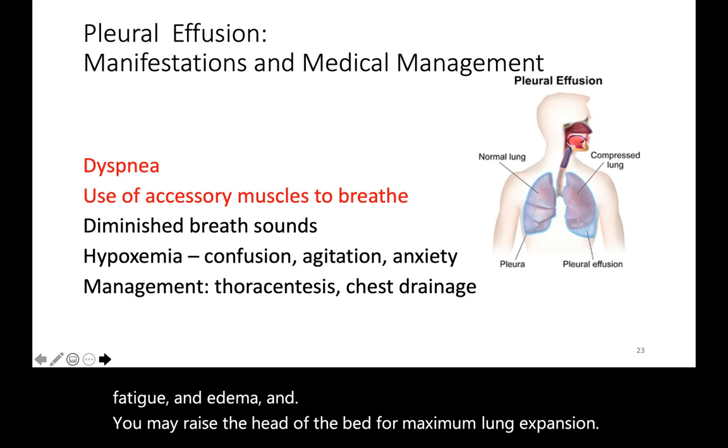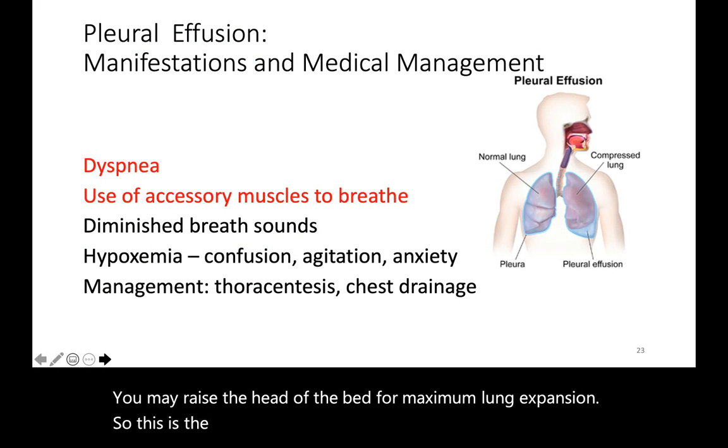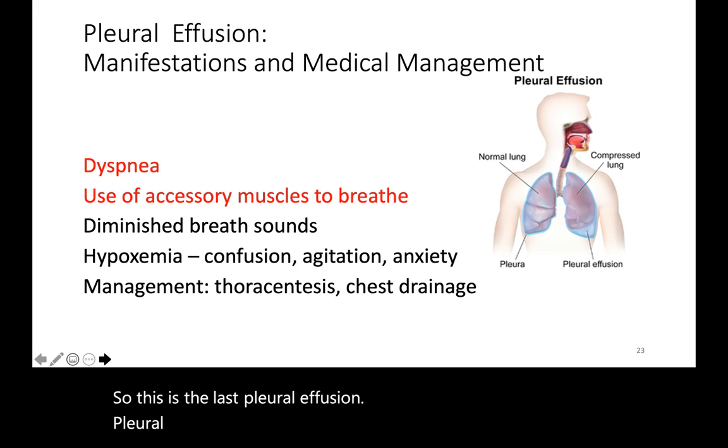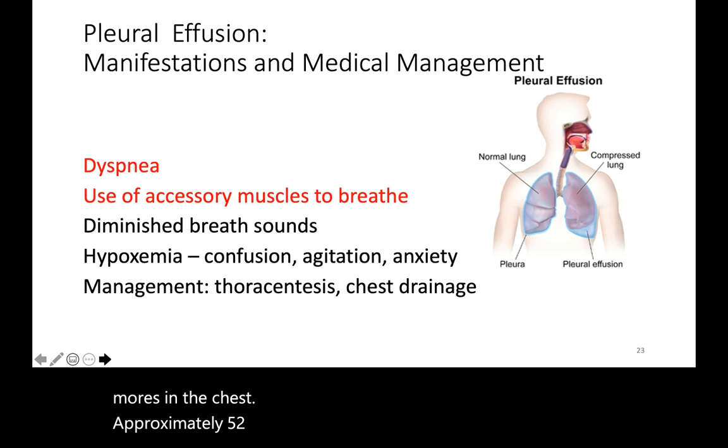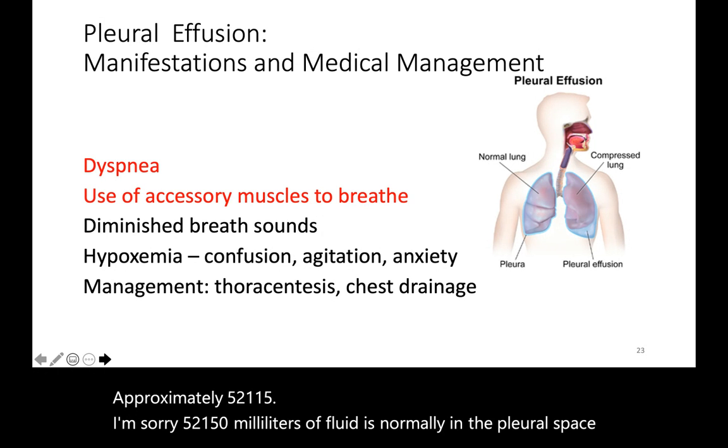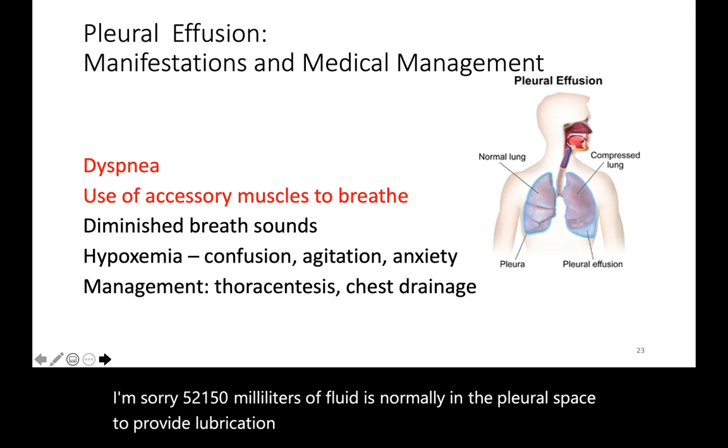So this is the last, pleural effusion. Pleural effusion is most commonly found when there are tumors in the chest. Approximately 50 to 150 milliliters of fluid is normally in the pleural space to provide lubrication for lung expansion.